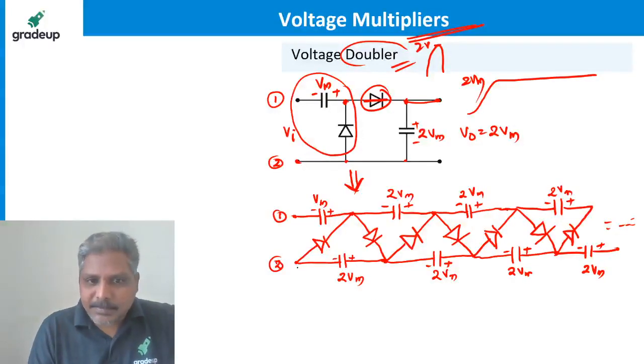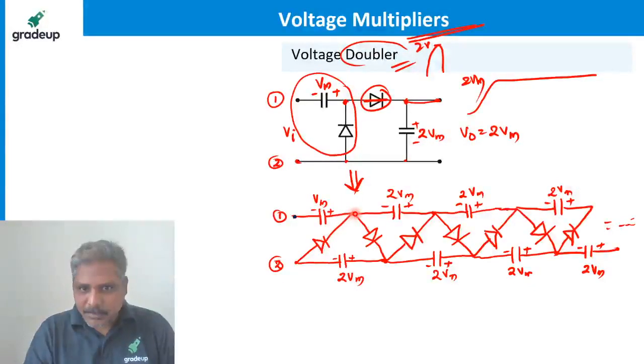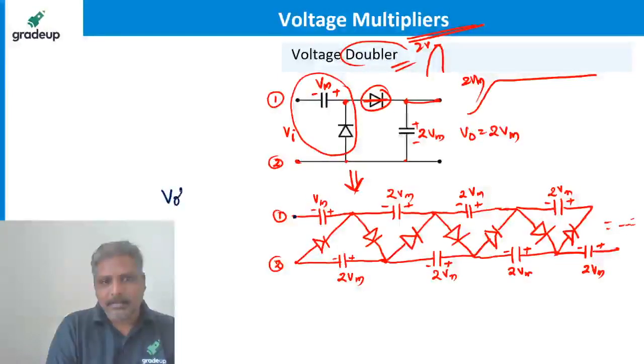Now see, this is 1 and this is 2. If I connect like this, have you observed there is a pattern? See, diodes are connected like this. This is a pattern, very simple to remember also. It is like this, and here capacitors are connected. This circuit I am calling a voltage multiplier.